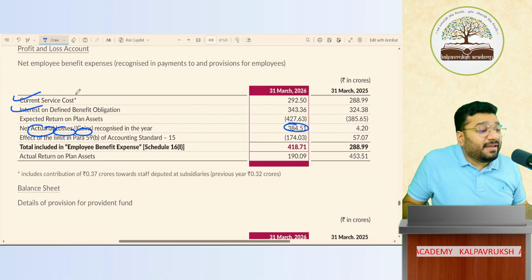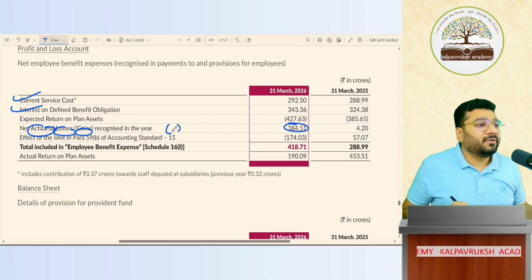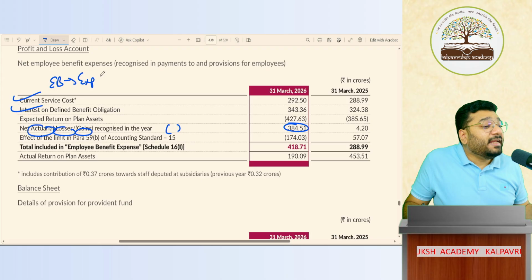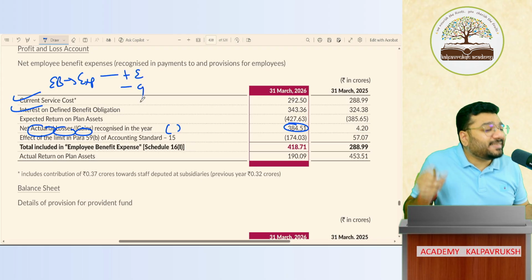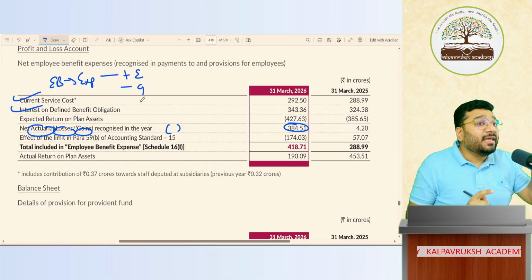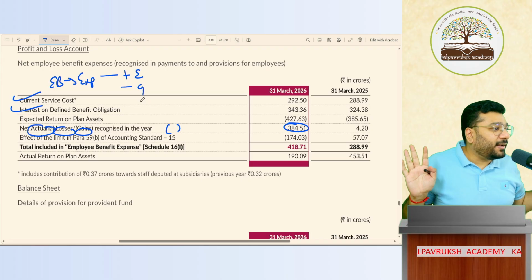Gain will be shown in bracket. Sorry, expenditure only comes in bracket? Current service cost is what? Employee benefit means what? Expenditure. In expenditure, plus means expense, minus means gain. Yes or no? So gain comes in bracket, expenditure comes without bracket. Got it, not got it?